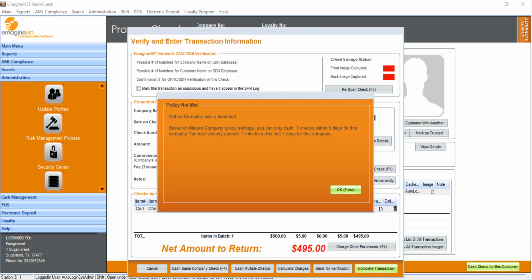When one of your delimiting policies is not met, you will get this prompt message. You will also get the description of the policy that was breached. You can click on OK, however, you cannot complete the transaction because one of the policies is breached. You can give the customer the check back, or if you have authorization, you can always go back to the risk management policies and edit the policy accordingly. However, we recommend that you stick to the policies that you initially set up.